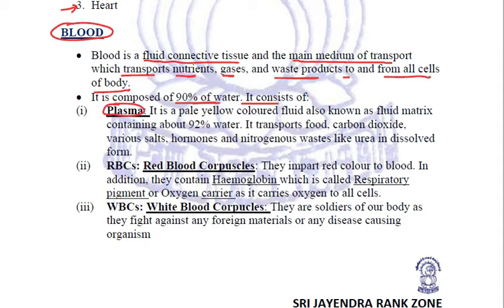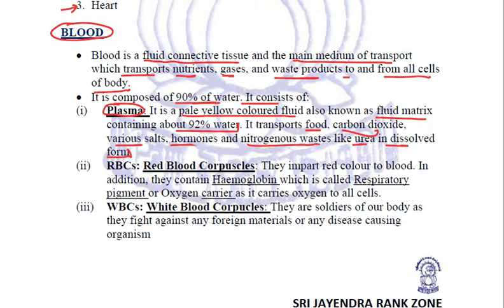What is plasma? Plasma is a pale yellow colored fluid which is also known as fluid matrix. This plasma contains about 92% water, and the main function of plasma is to transport food, carbon dioxide, various salts, hormones, and nitrogenous waste like urea in the dissolved form.